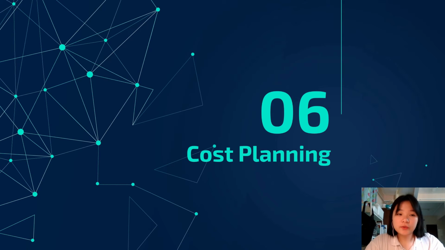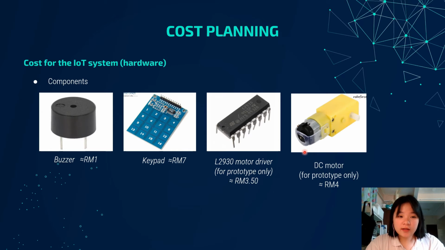So now I'm going to continue this demonstration with the sixth part, which is cost planning. I list out the components that we need to use in this IoT system, which are buzzer, keypad, motor driver, DC motor for prototype only,